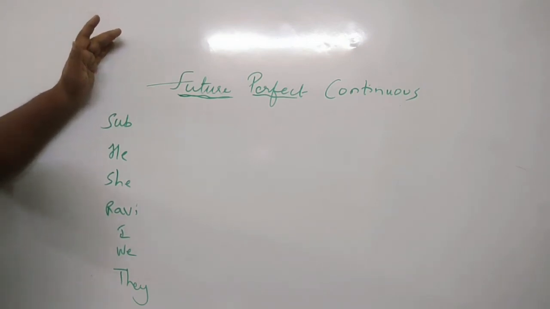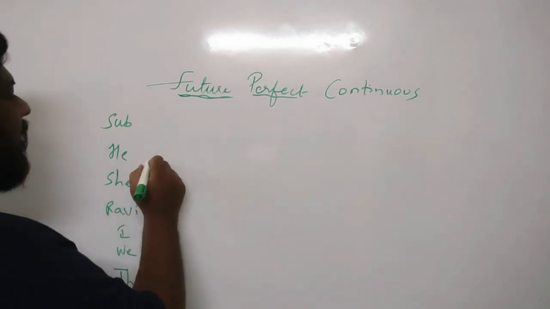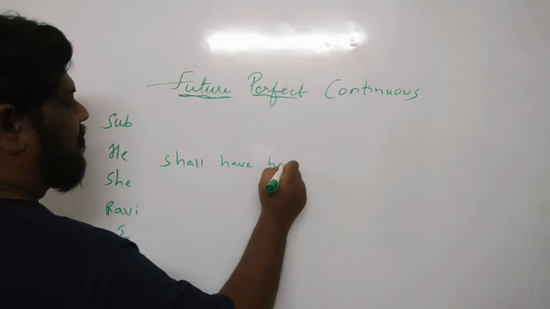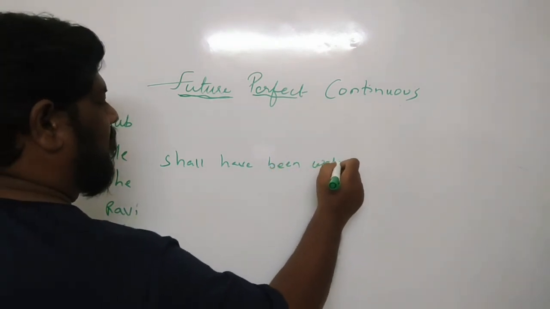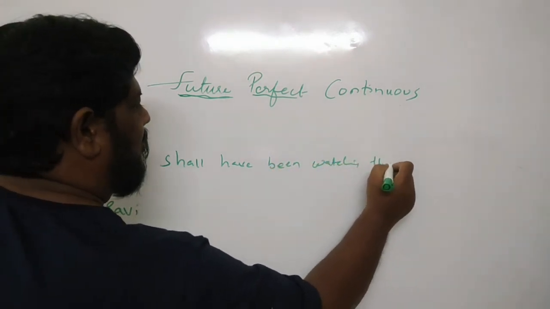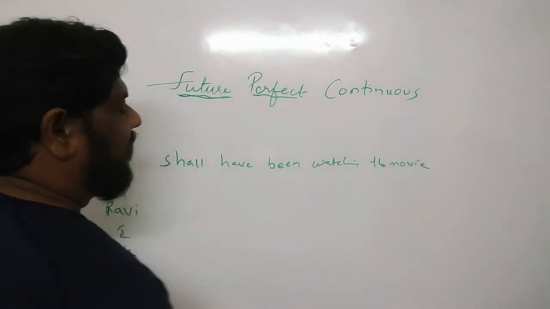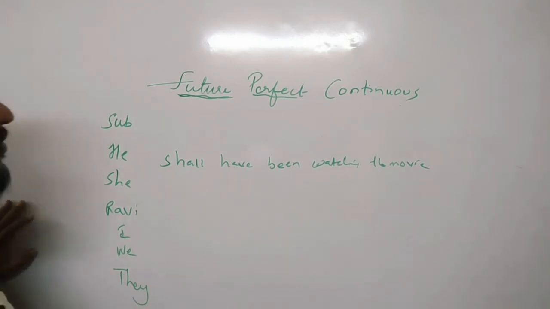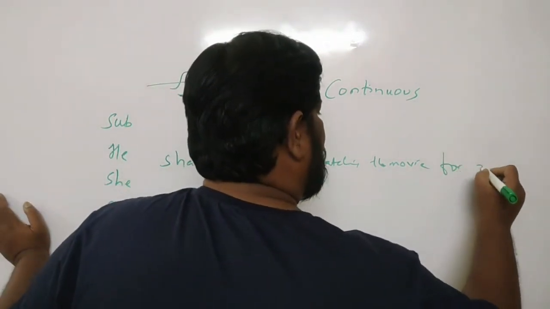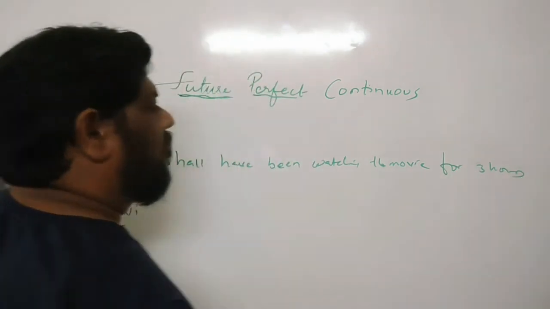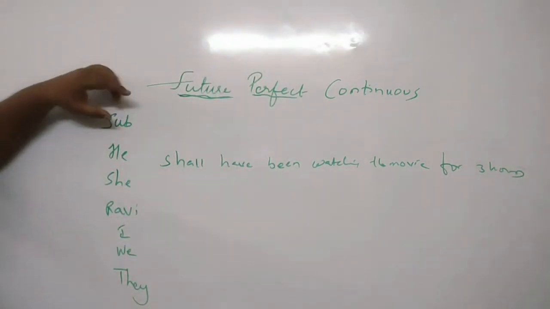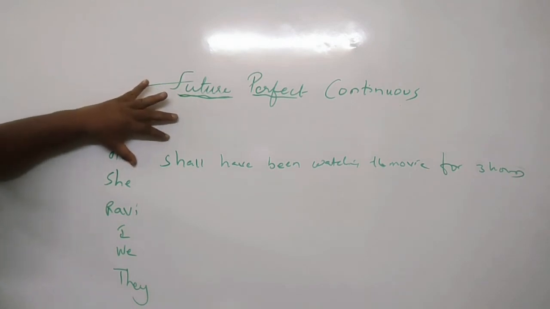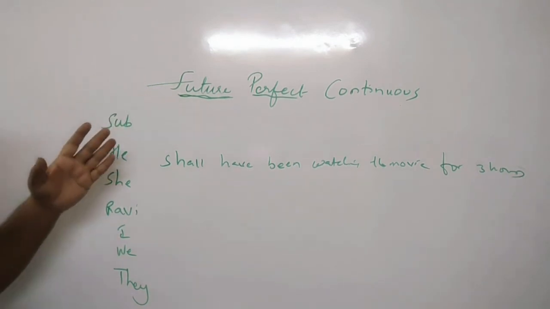Okay, for example, you can say here, he shall have been watching the movie for 3 hours. Okay, so you can see here, he shall have been watching the movie for 3 hours. That is, we are talking about tomorrow here, right? So here some action is taking place.